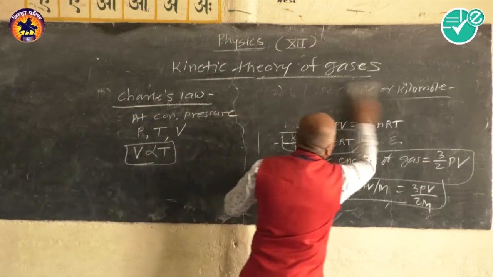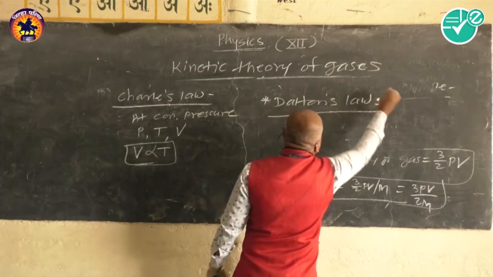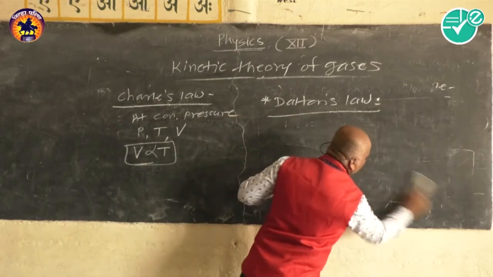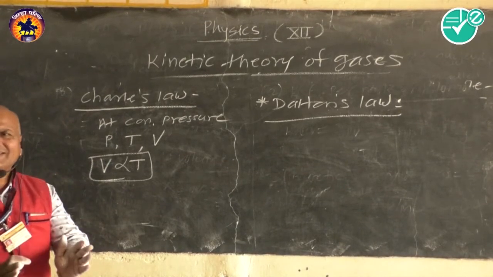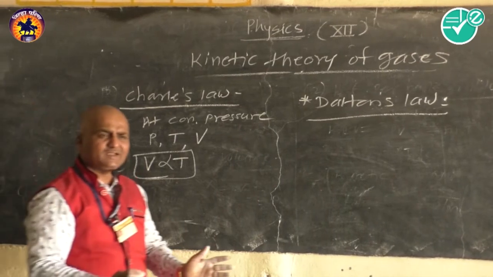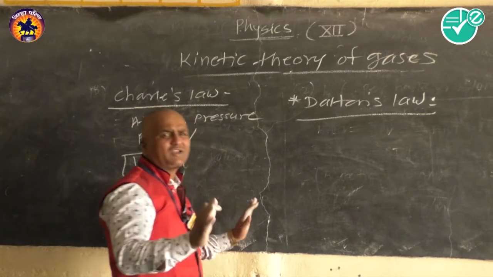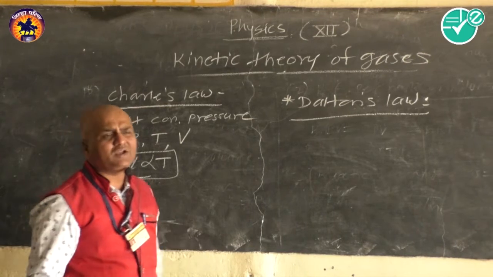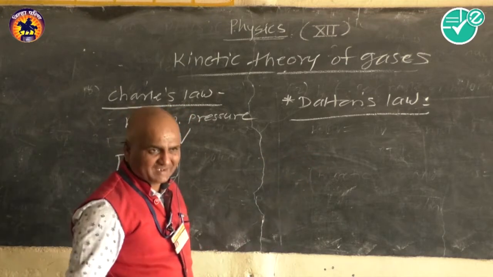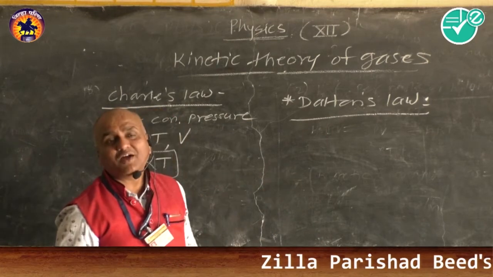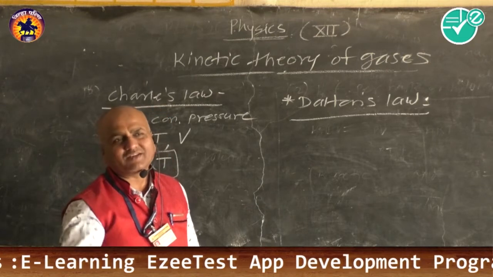And then another law is Dalton's law. So, according to Dalton's law, the total pressure of a mixture of gas is the sum of its partial pressures. So the total pressure of a mixture of a perfect gas or ideal gas is the sum of the partial pressures, and therefore this law is also called Dalton's law of partial pressures. Again, repeating the statement of the law: the total pressure of a mixture of a perfect gas is the sum of its partial pressures.